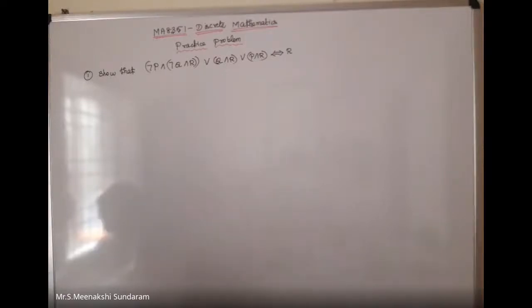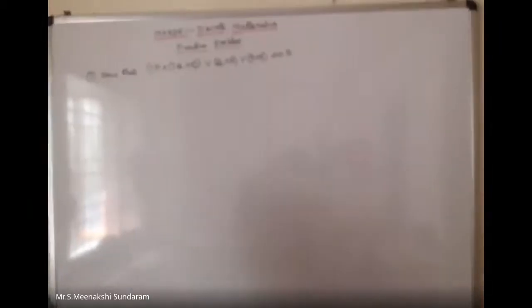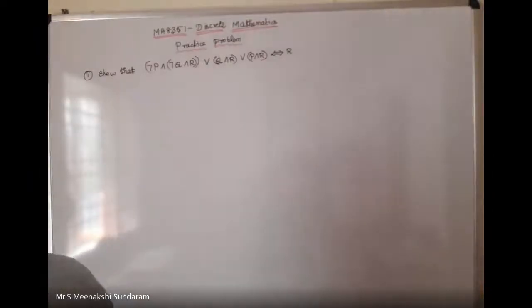Try to do the problem. How to do the first step? Is the board clearly visible? Yes, sir.